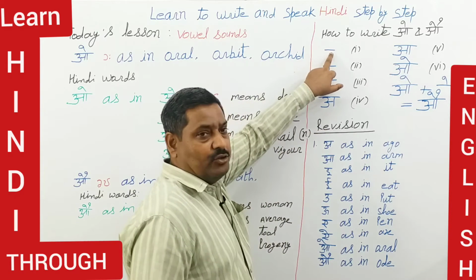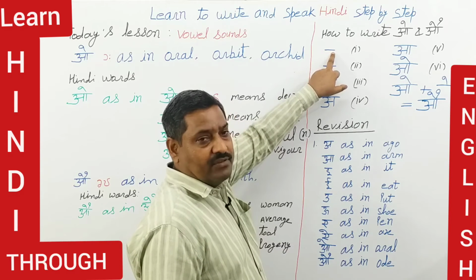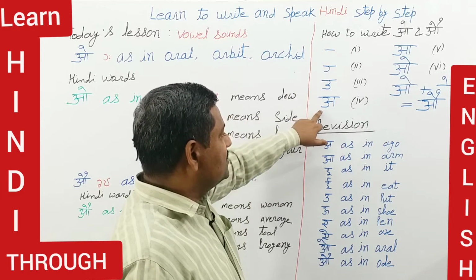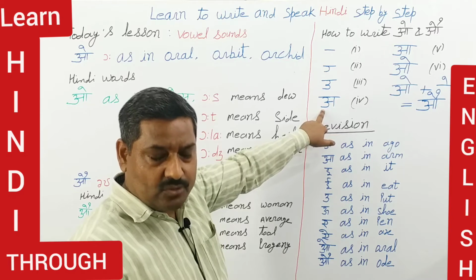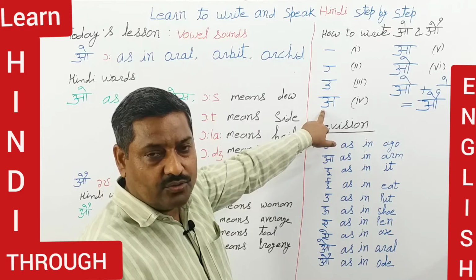First of all, again you have to draw the horizontal line in this way, and then after having drawn this horizontal line, you have to write the a sound. You have also already been taught how to write the a sound.